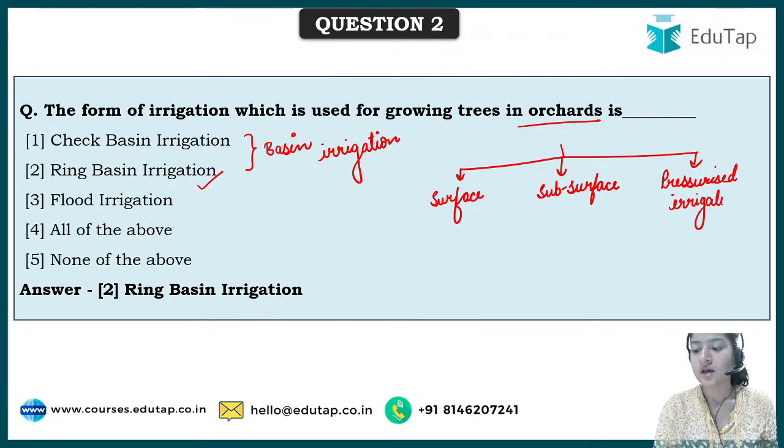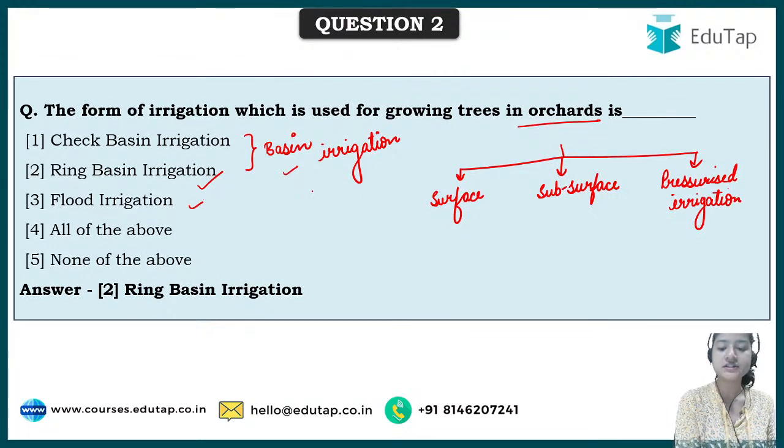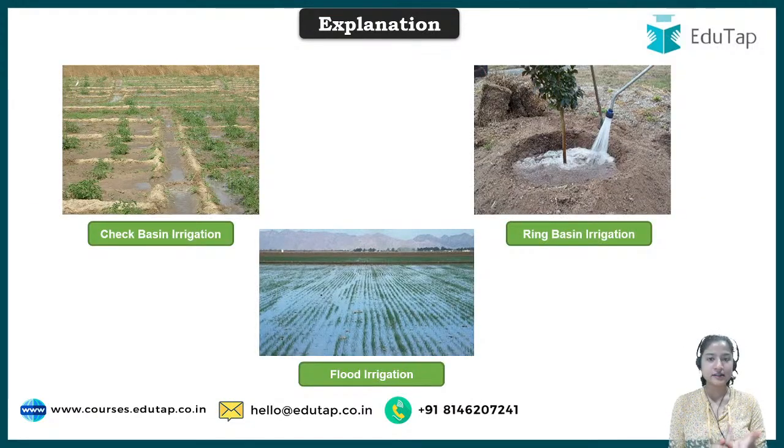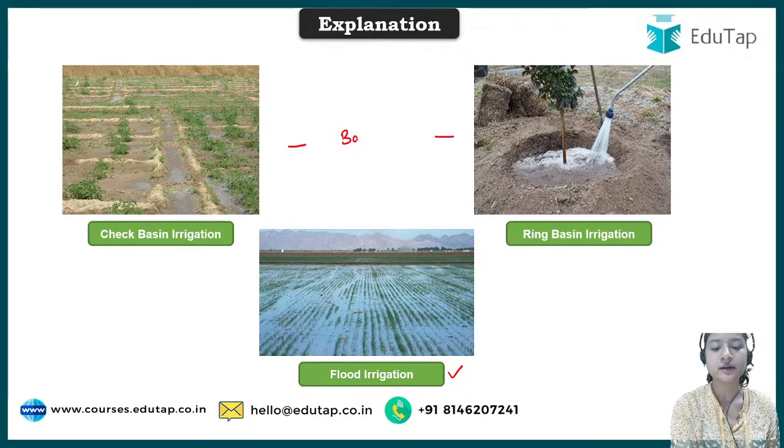Both basin irrigation and flood irrigation are part of surface irrigation. We'll cover the rest of the categories in some other question. For now we have to focus on surface irrigation. As I said, there are two types of surface irrigation: one is flood irrigation and the other is basin irrigation.